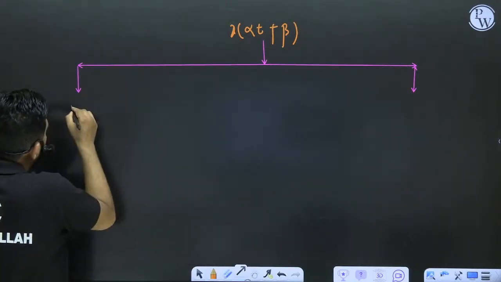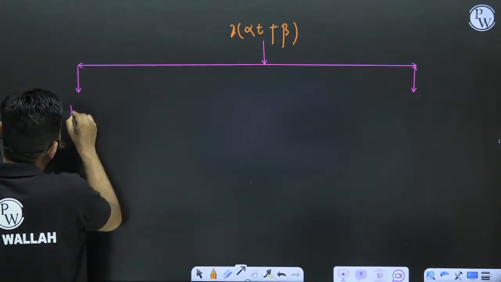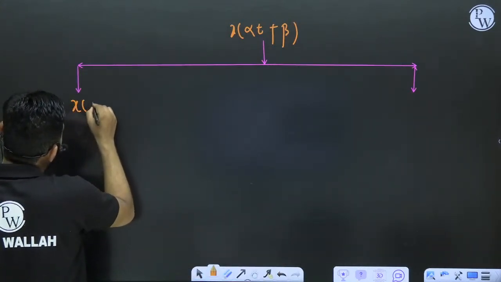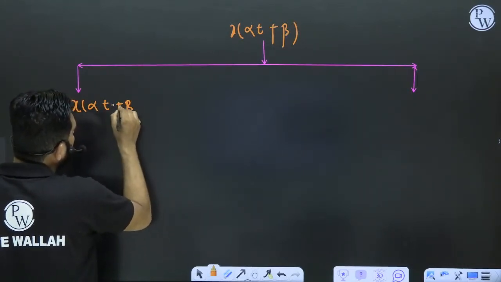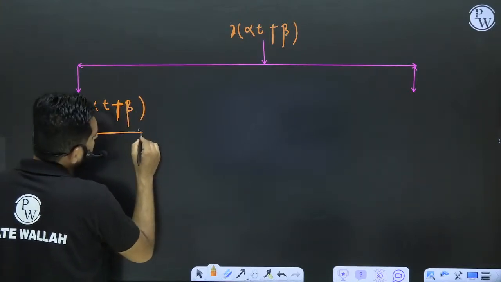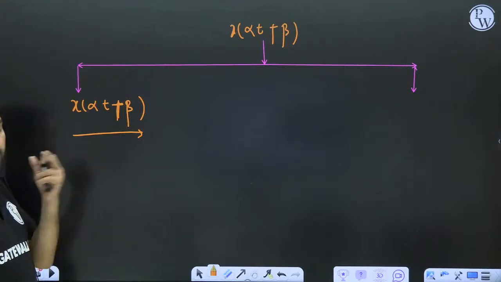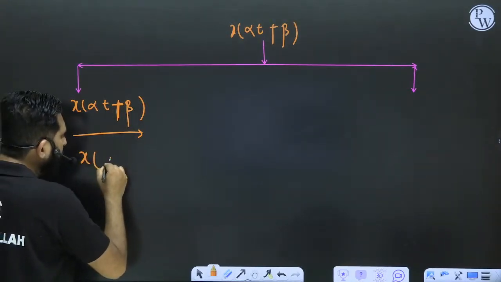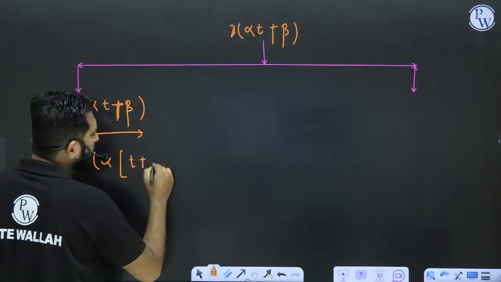See here, this is x of alpha t plus beta. This is x of alpha t plus beta. What I am doing is that I will go in this way. I will go in this way. This means that, see here, I will take alpha to be common and this is t plus beta by alpha.